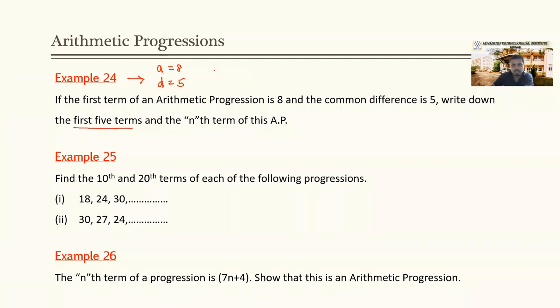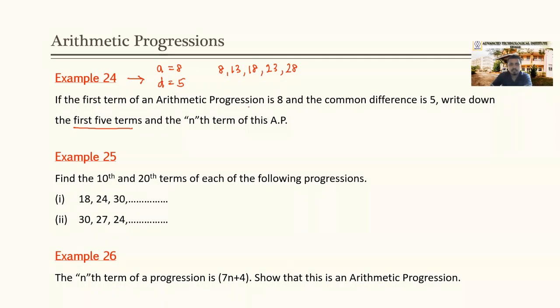So how it should be? The first term is 8. The second term should be what? 8 plus 5, 13. Third term, 13 plus 5, 18. Fourth one, 18 plus 5, 23. Fifth one, 23 plus 5, 28. So these should be the first 5 terms of this arithmetic progression.